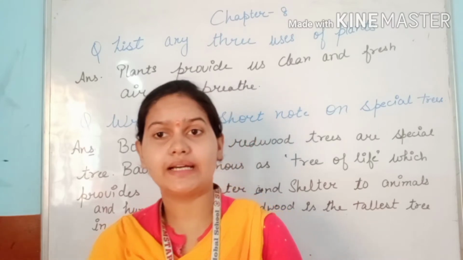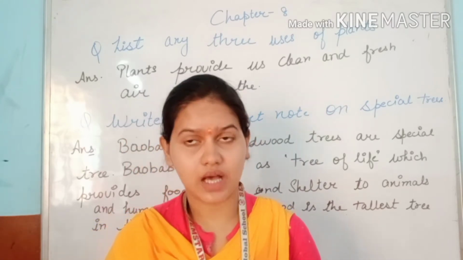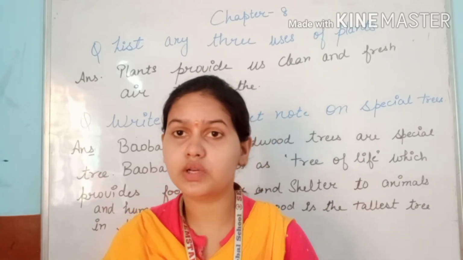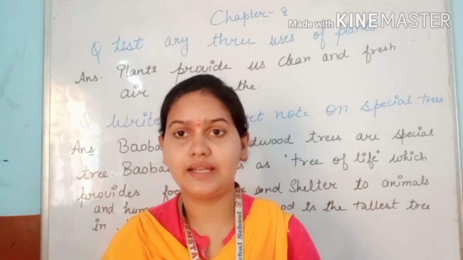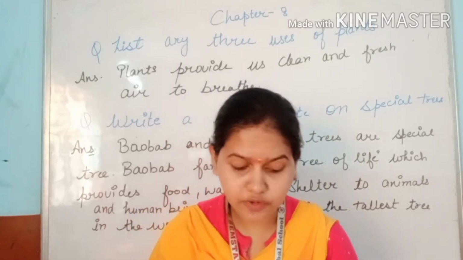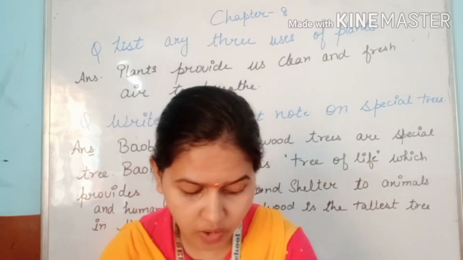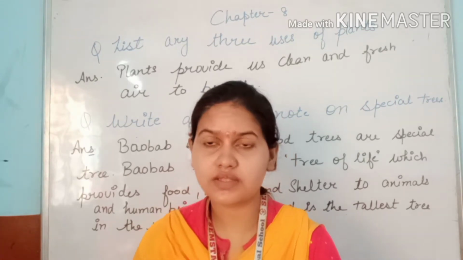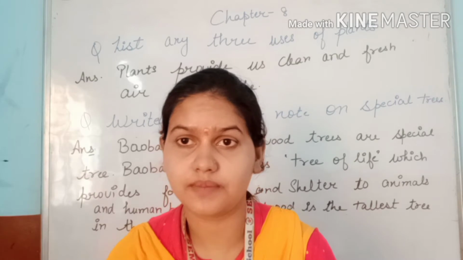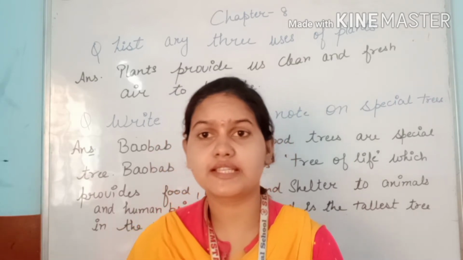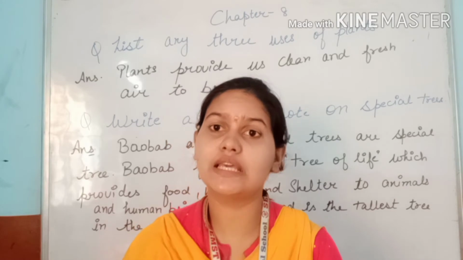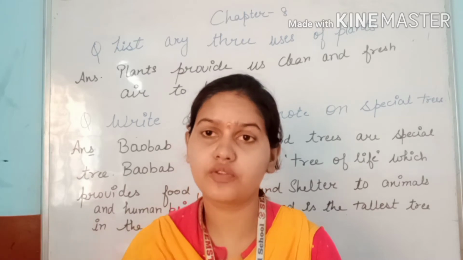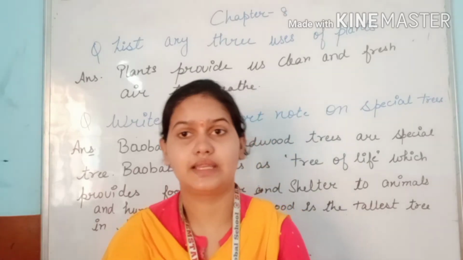Okay, so in our EVS class today we are going to discuss the question answers, some words, and some facts which are given in our book. So open your chapter number 8, Plants and Their Leaves. What we learn from this book: you can see on the first page about the various plants, their various types, their uses, the importance of plants in our life, the various structure, texture and shape of the leaves, and the special trees, baobab and redwood trees. So we learn from this the plants and their leaves.